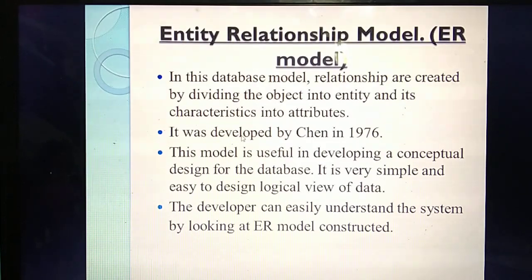What is the short form of entity relationship? ER model. Okay. So here the name itself has relationship. You are going to create relationships among the objects. You are going to make relationships among the objects or data. Okay. So listen, this is an important thing.